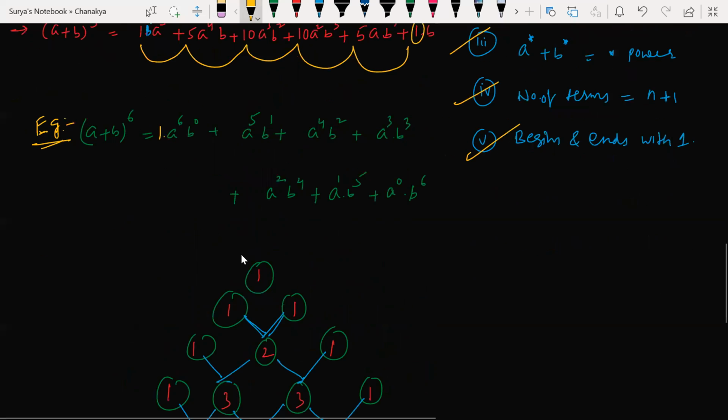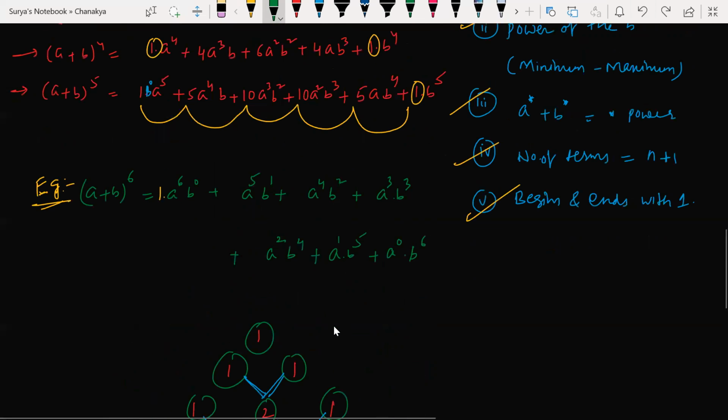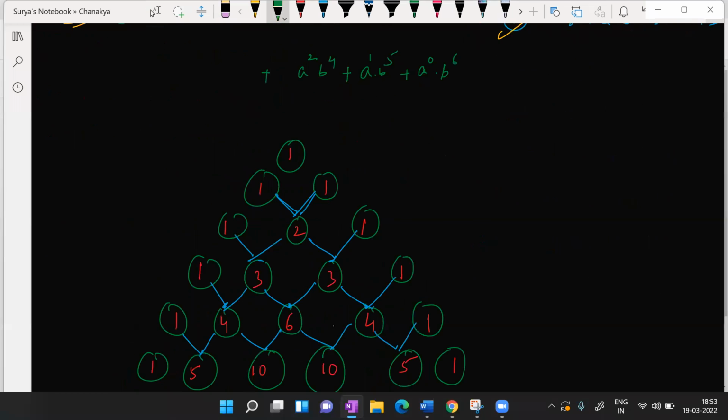Writing the variables, everyone understood now. The power of A starts with the maximum power and ends with the minimum power. The power of B starts with the minimum and ends with the maximum. Understood my point? Everyone understood this one. But now look at this here. What about the coefficients? We are writing some constants right before the variables. How to write that coefficient? Let's see that now.